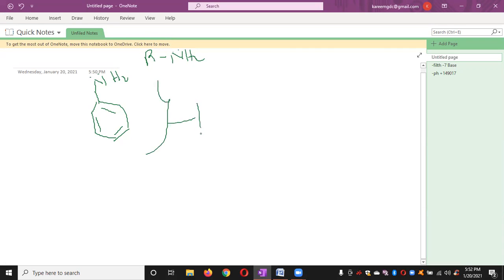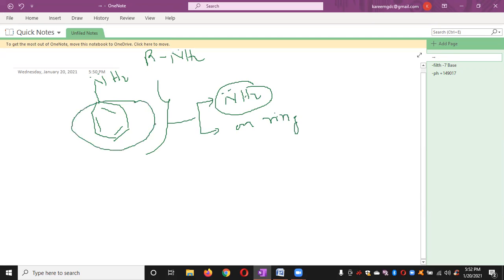The aromatic amines can undergo two types of reactions. One type of reaction generally occurs at the NH2 group, and the second type of reactions are on the ring. The reactions which occur at the ring are generally electrophilic substitution reactions, as we previously studied in benzene.